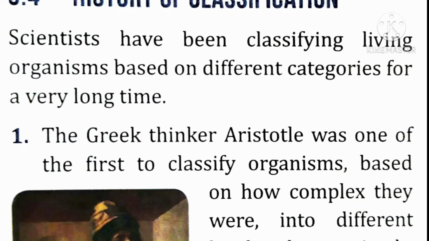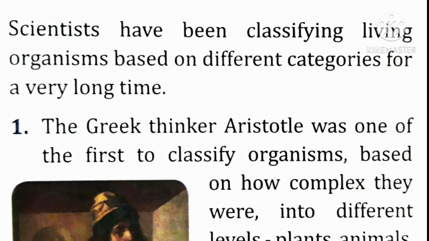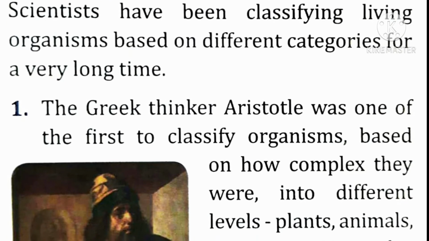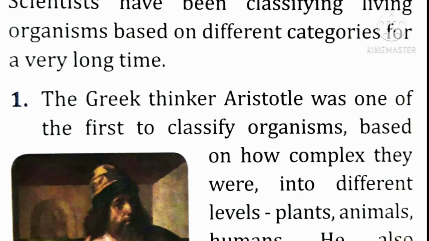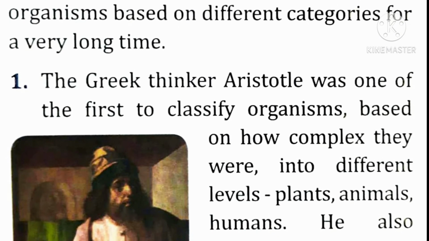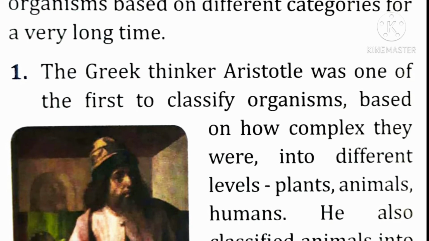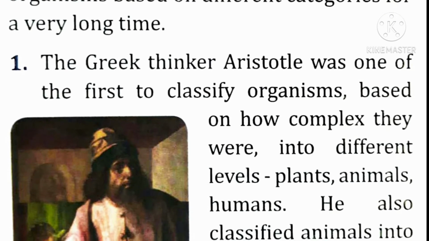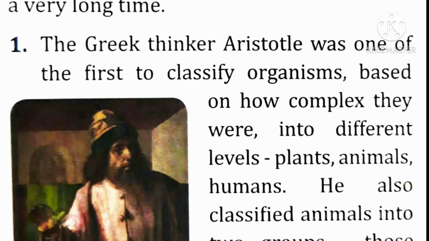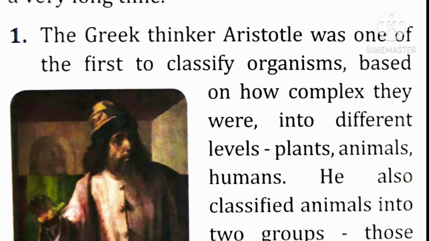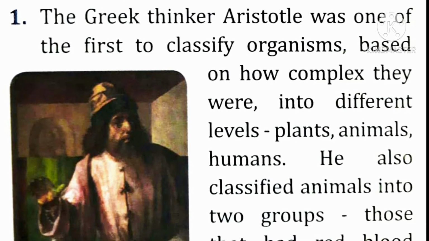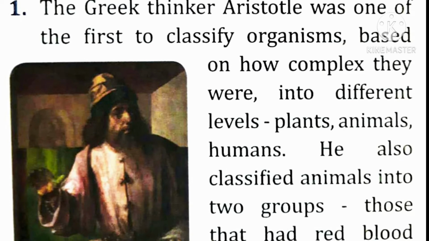Next, history of classification. Scientists have been classifying living organisms based on different categories for a very long time. Point number 1, the Greek thinker Aristotle was one of the first to classify organisms based on how complex they were into different levels: plants, animals, humans.